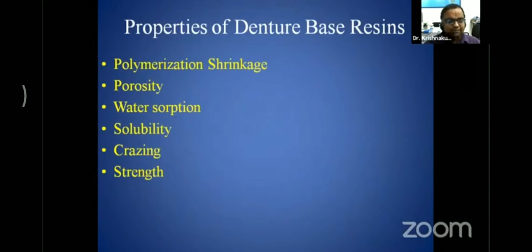Crazing means the stresses that occur in this particular denture base resin are going to be seen as crazing, that is, mechanical stresses that can be seen along the vector lines of the denture base resin. And the strength is to be considered in the form of compressive strength and impact strength.